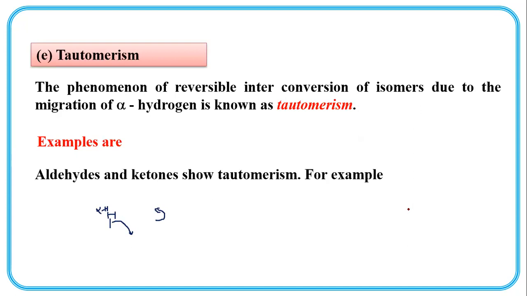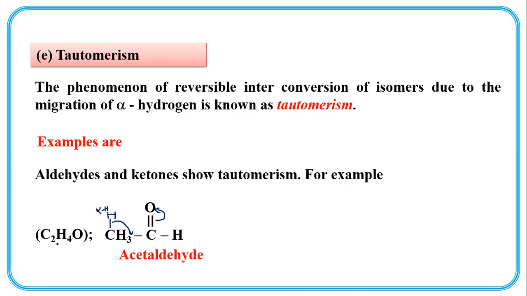Tautomerism. What is tautomerism? See, the phenomenon of reversible interconversion of isomers due to migration of an alpha hydrogen is known as tautomerism. For example, aldehydes and ketones show tautomerism.